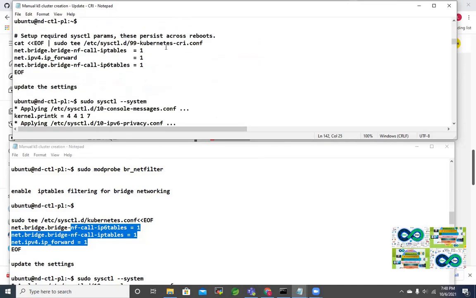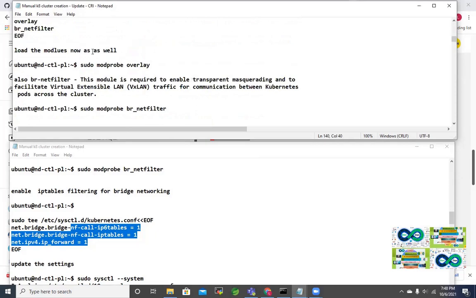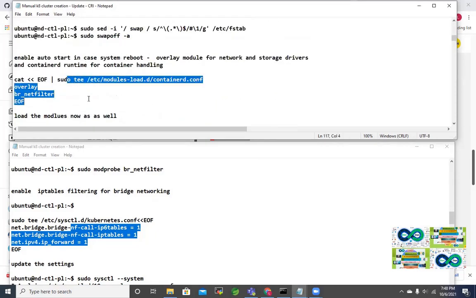So that will create this particular configuration. Setup requires system control parameters. These persist across reboot. So again, we need to persist these things even if the machine reboots. That's why we are including them in this file. Previously, we also added these modules to persist across the reboot.